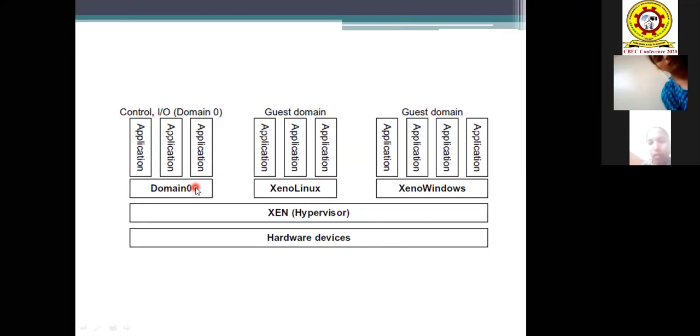The main domain takes the other things into its specification and takes care of them, that is Xeno Linux and any virtual machines. If you have 100 virtual machines under this domain 0, the hacker will have the ability to access all of them. To overcome this hacker possibility, you have to take care of the security problems. So we need to take security into account when we specify the Xen architecture for virtual machines here.